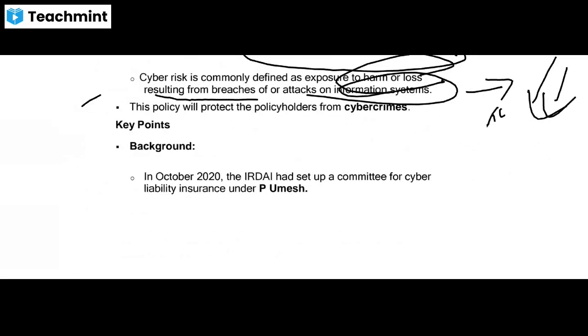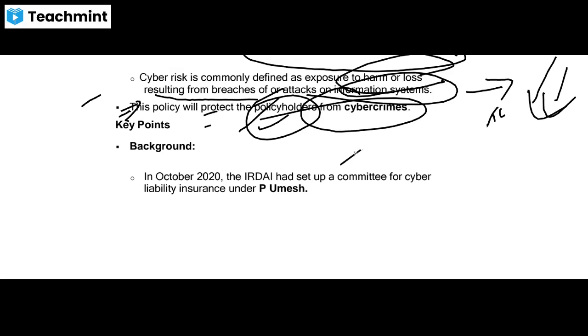The policy will protect the policyholders from cyber crimes. Those who are holding this policy will be protected under this cyber security policy.